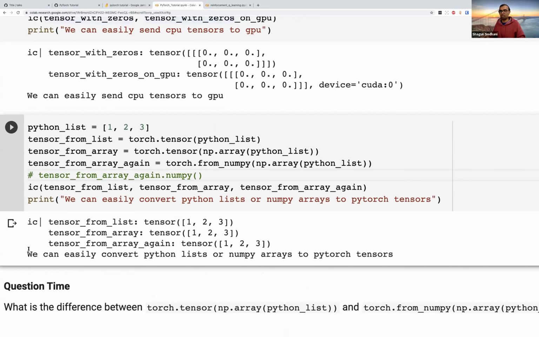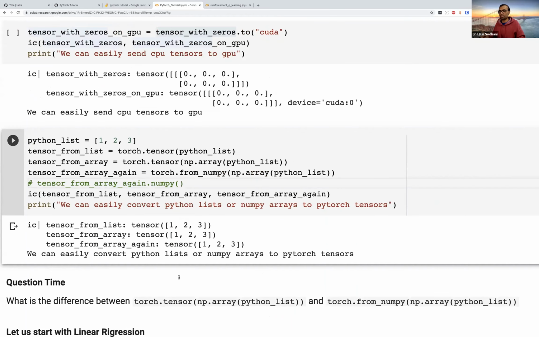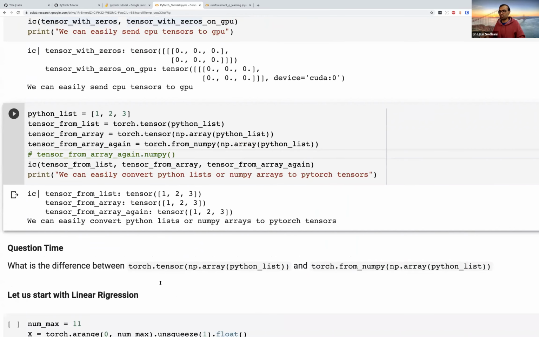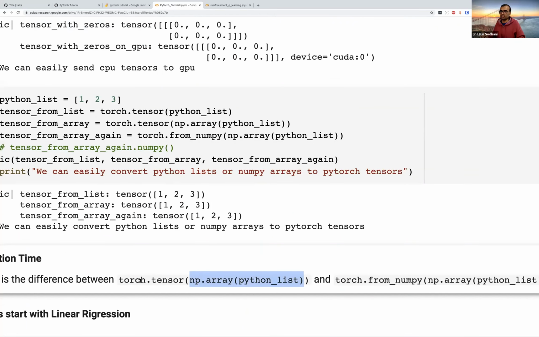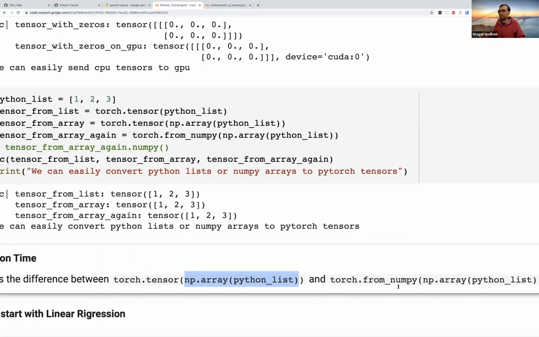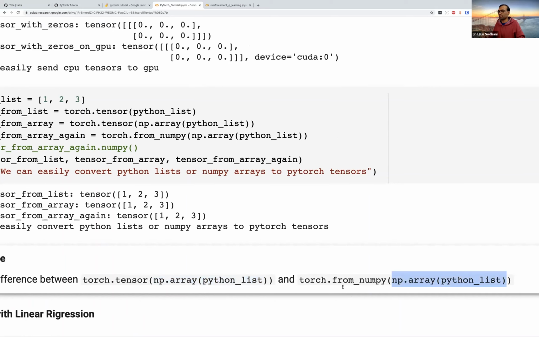Okay, a small question. What is the difference between these two operations? In one case, I'm doing a torch.tensor. So I have an array and I'm constructing a torch tensor by saying torch.tensor. Versus in the second case, I am taking a NumPy array and converting it into a torch tensor by doing torch.from_numpy. Does anyone have an idea of what the difference might be between these two? Feel free to speak up. I can't see the chat.